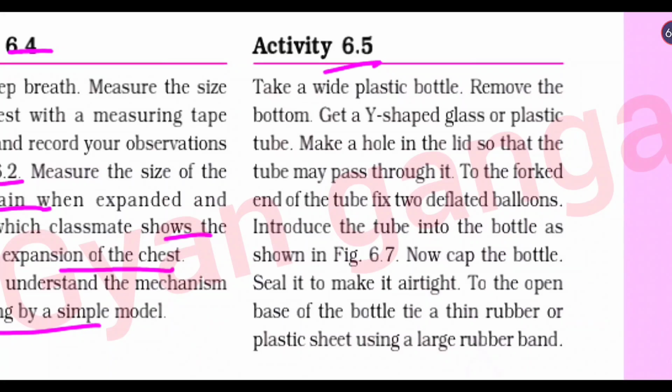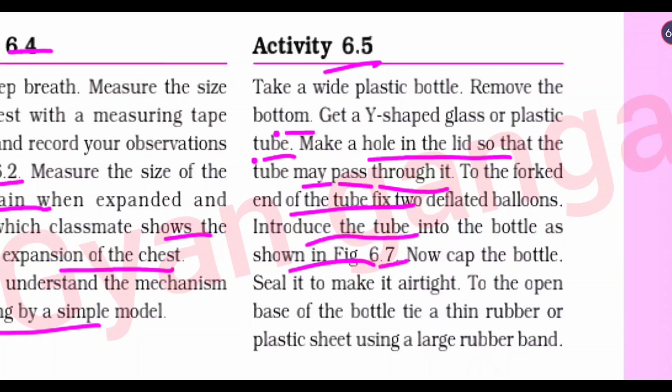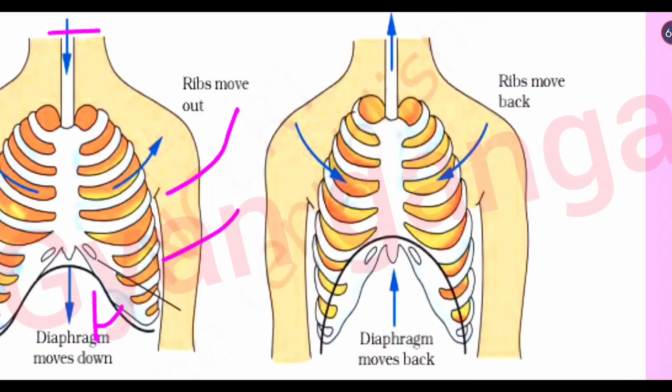Take a wide plastic bottle, remove the bottom, get a Y-shaped glass or plastic tube, make a hole in the lid so that the tube may pass through it. To the forked end of the tube, fix two deflated balloons. Introduce the tube into the bottle as shown in figure 6.7. Now cap the bottle. Seal it to make it airtight. To the open base of the bottle, tie a thin rubber or plastic sheet using a large rubber band. This process is expansion, in which ribs move backward and diaphragm moves back.